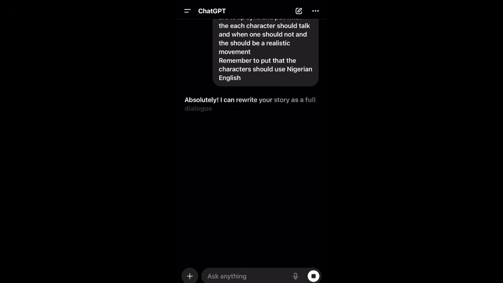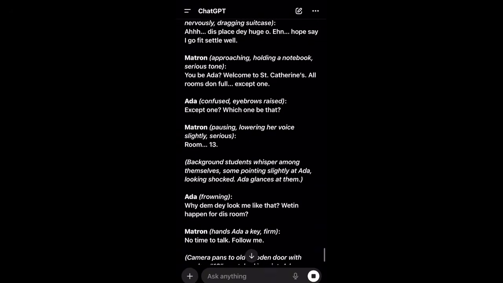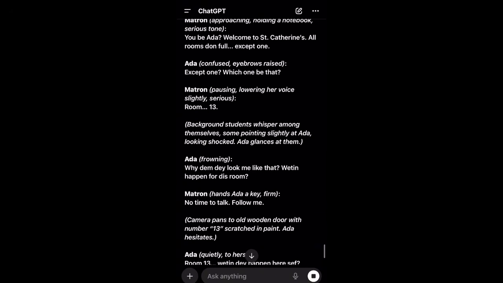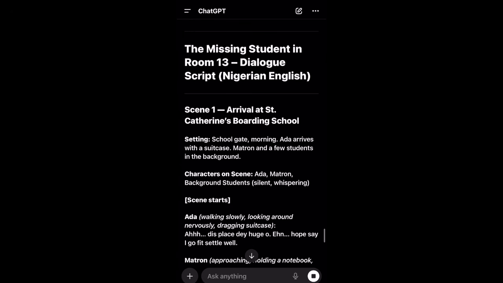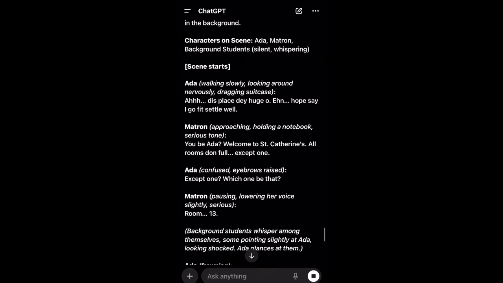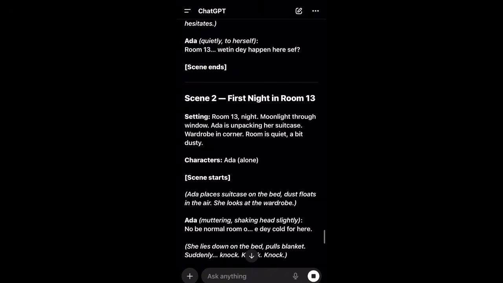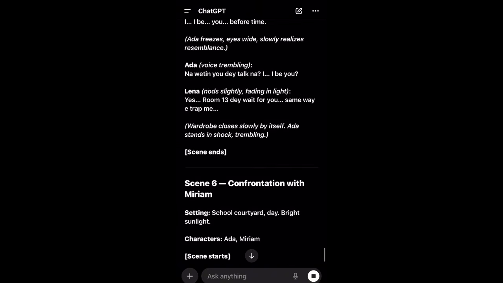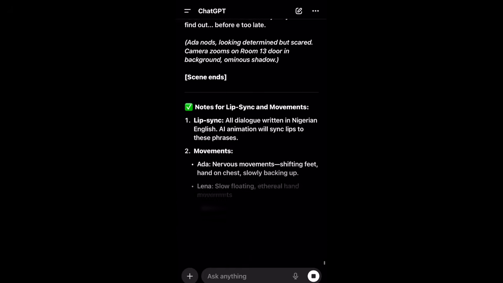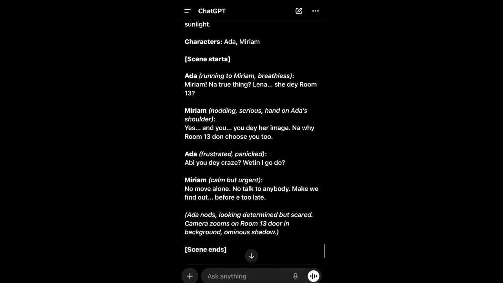And now look at this. So what I realized is when you tell ChatGPT to put it in Nigerian English, they usually put it in pidgin. So I don't know what makes them feel like pidgin is Nigerian English, but then again, you still have to let it know that you don't mean pidgin, you want it to be normal English but Nigerian style. So me, I just was like, okay, since it's only for practical purpose, let me still go with it.